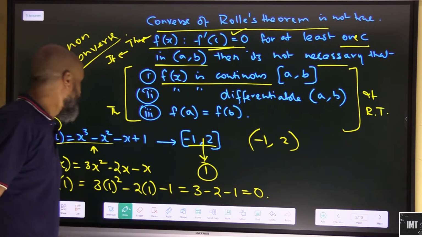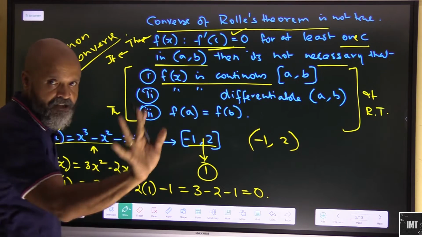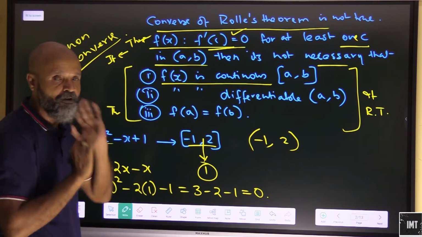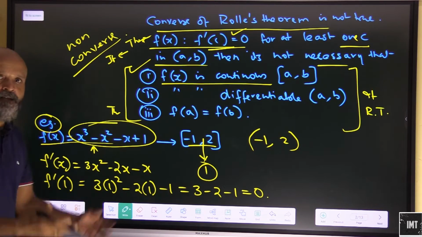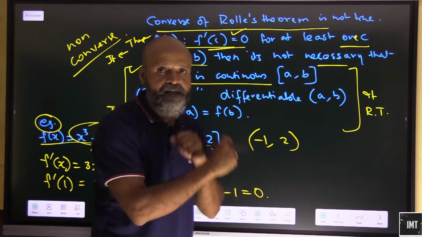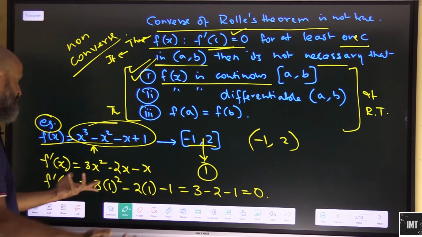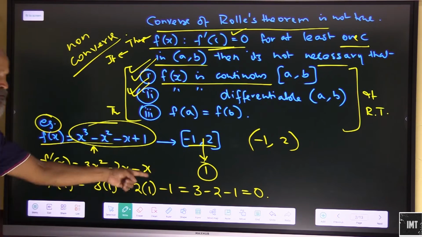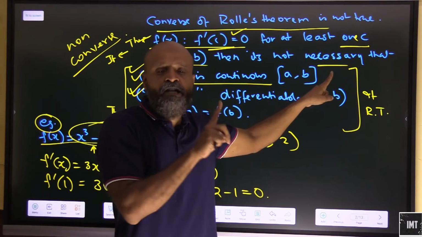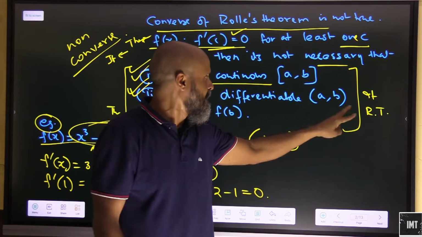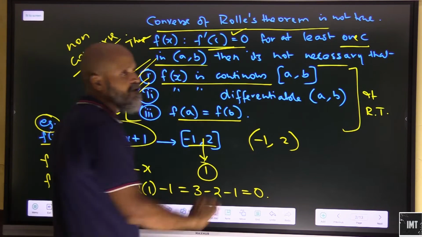f(x) is continuous on AB. f(x) is differentiable on AB. So this condition is fulfilled. Now let's go to the reverse part of Rolle's theorem. So is this function continuous on AB? Yes, it is. Every polynomial function is continuous. Let's say differentiable on AB. Yes, it is differentiable, very much differentiable. That's what we did. So it is continuous on the closed interval AB, and it is differentiable on the open interval AB. Now let's look at whether this condition matches.